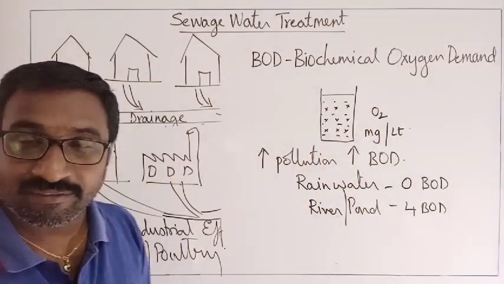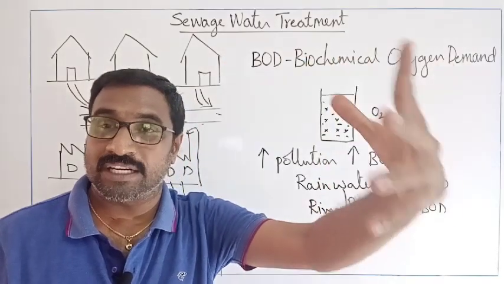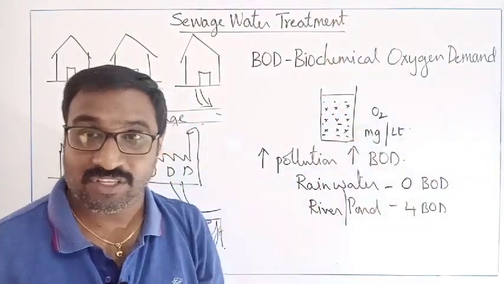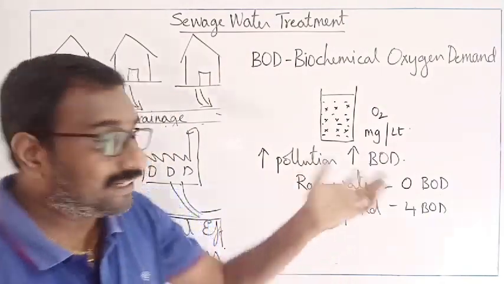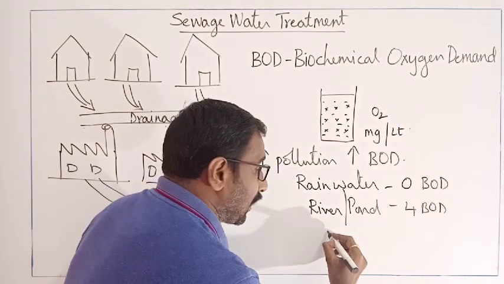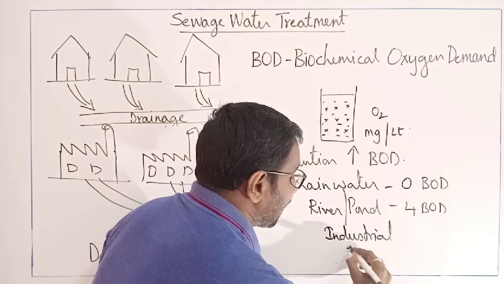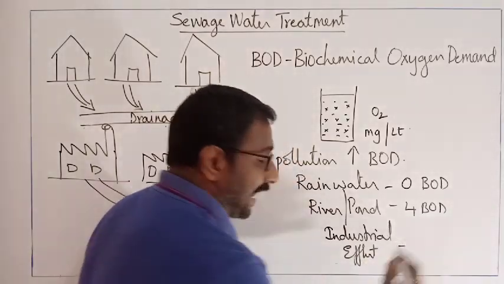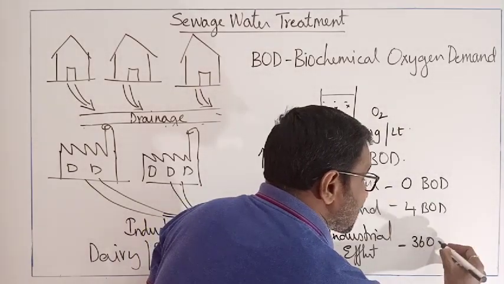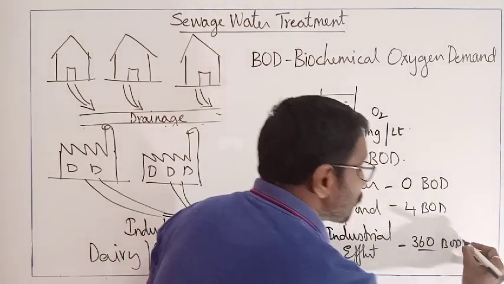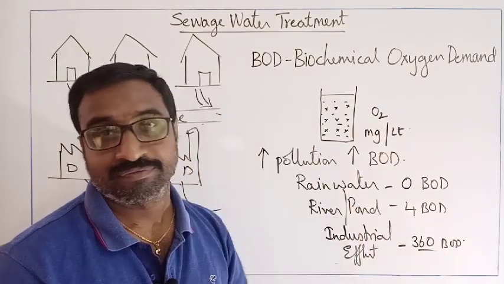But now imagine a big industry is there producing a large amount of leather or different other products. Organic matter is very much, industrial effluents are there. So industrial effluent will have nearly about 360 BOD. Means more the pollution, more the BOD, directly proportional.